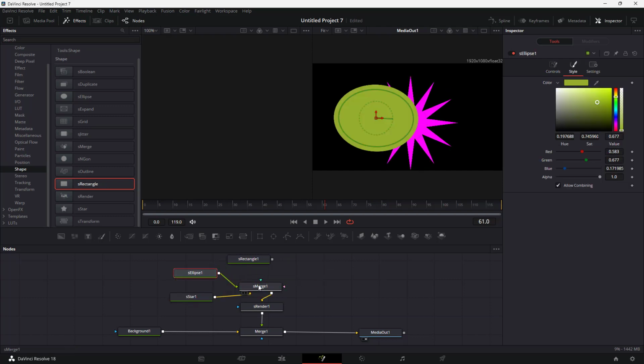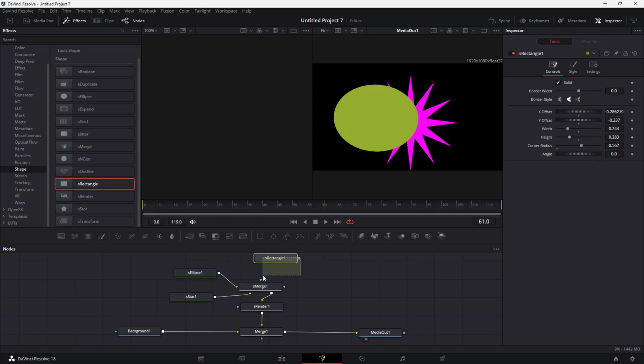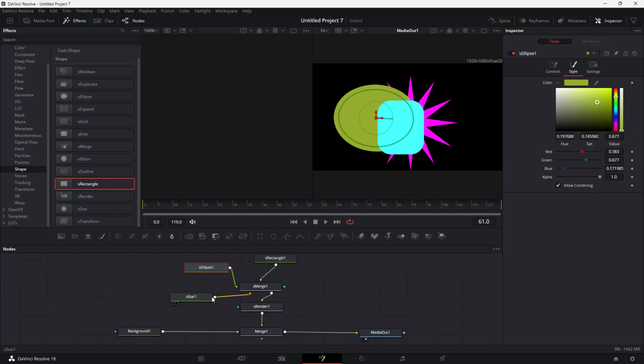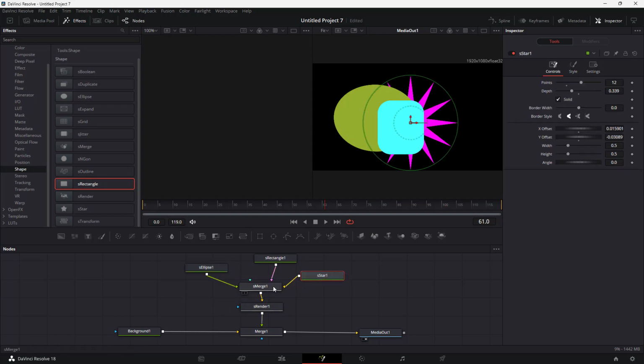Now let me just go around, bring in the ellipse right here. And if I were to go around right here, I can bring in the rectangle over here, just like this as well. So based on the order, you can see the location of the shapes, that is which one is in the front or back, changes as well. So let's go around over here and disconnect the star. Let's say, for example, bring the star over here, connect it right here.